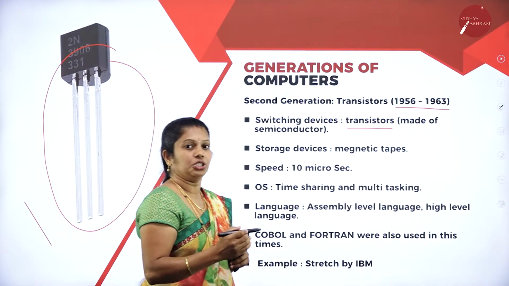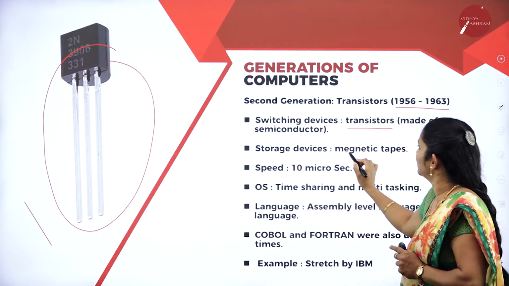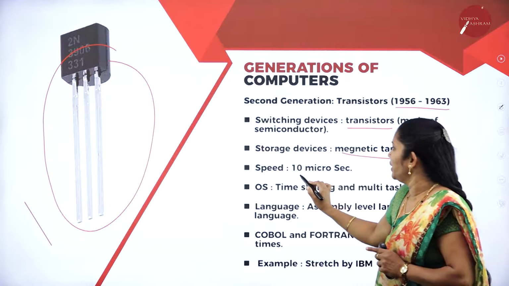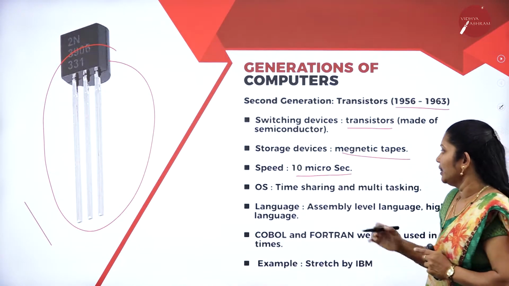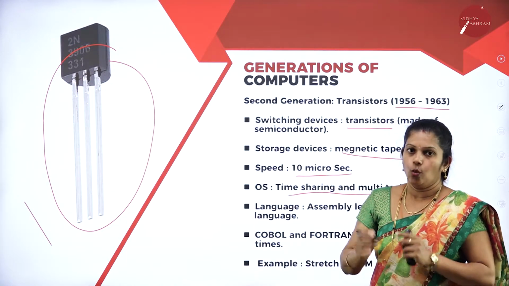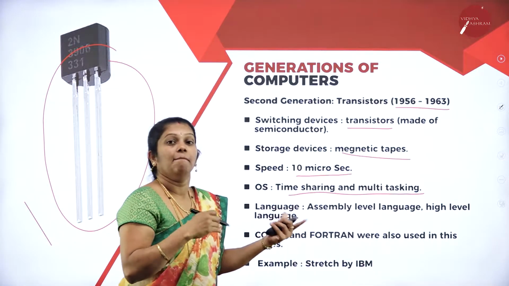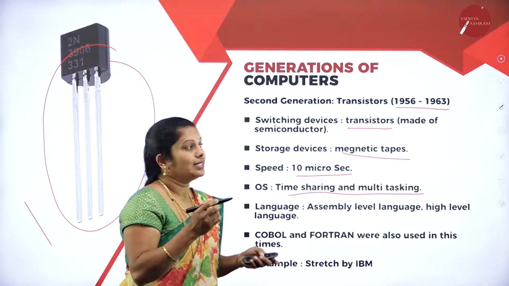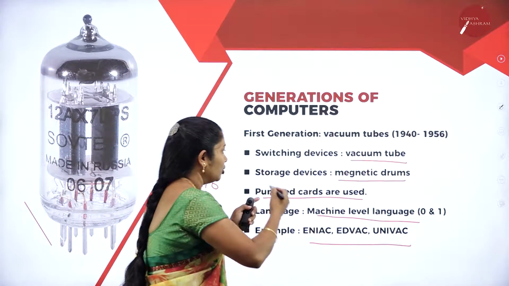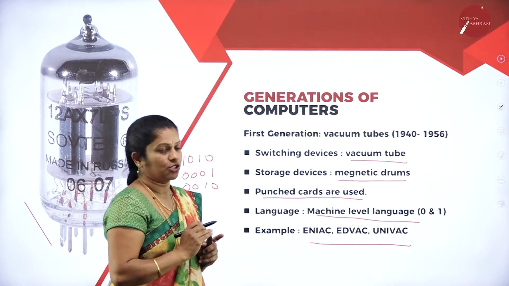Whereas in first generation we use magnetic drums for storage, in second generation they use magnetic tapes for storage. With that, the speed is 10 microseconds. Time sharing and multitasking operating systems are used here. Whatever time we have can be shared by multiple jobs. That is time sharing, and multitasking operation is possible. Whereas in first generation, only one person could work, and we could not perform more tasks at the same time. For each and every task, an individual transaction had to take place.